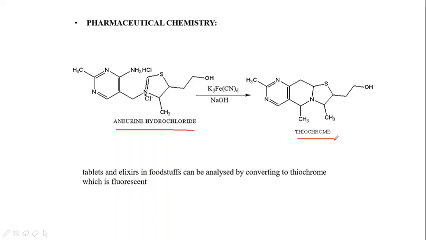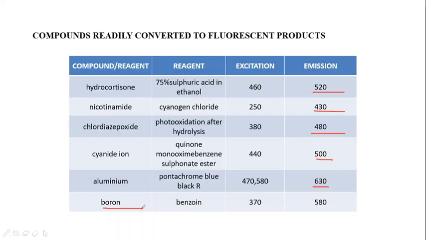Cyanide ion can be reacted with quinone monooxime benzene sulfonate ester and it gives an emission at 500. Aluminium reacts with pentachrome blue black R and an emission spectrum is observed at 630 nanometer. Boron reacts with benzoin and it gives an emission spectrum at 580 nanometer. Though their absorption wavelength is very less, their emission wavelength is high, through which they could be detected. Now these were some of the applications of fluorimetry.